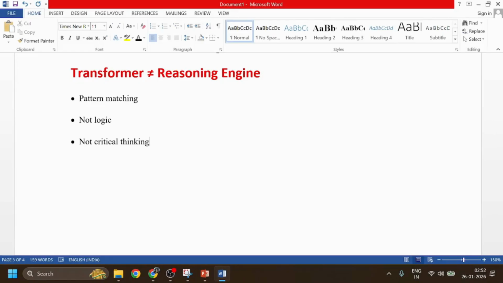Transformer is not equal to a reasoning engine. Okay, first point is pattern matching. Transformers are excellent pattern matchers. Second point is not logic, meaning they do not perform logic. And third point is not critical thinking. They do not do critical thinking. Always remember this when using GPT-like models.